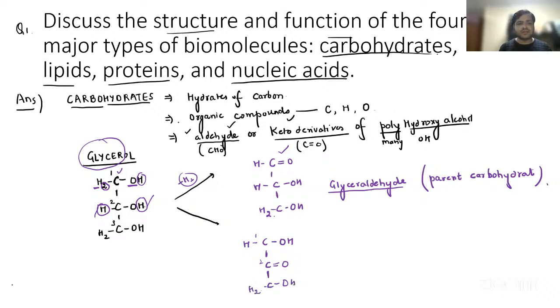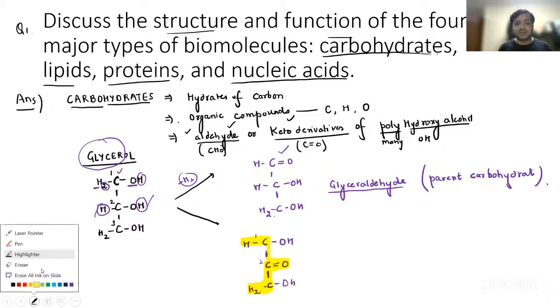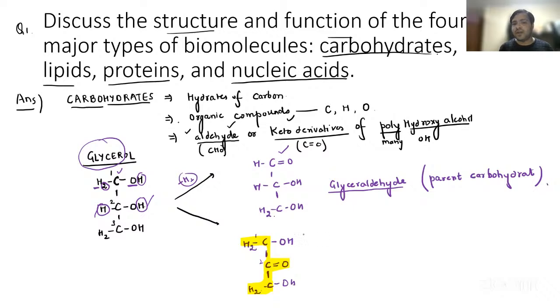Now, guys, this structure you already know. This structure is of acetone. Yes, CH2, C double bond O, CH2, and 2 hydroxy groups are added on the first and third carbon. So it is called dihydroxyacetone.